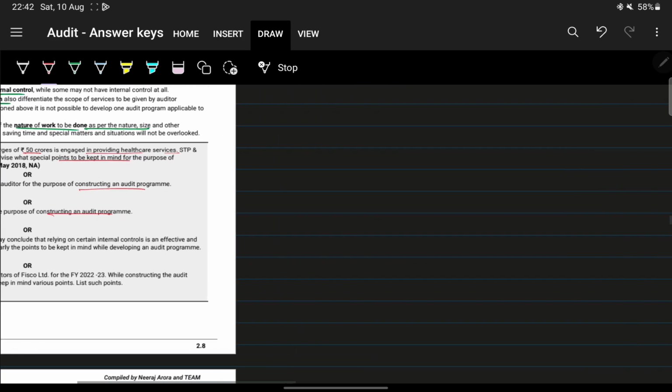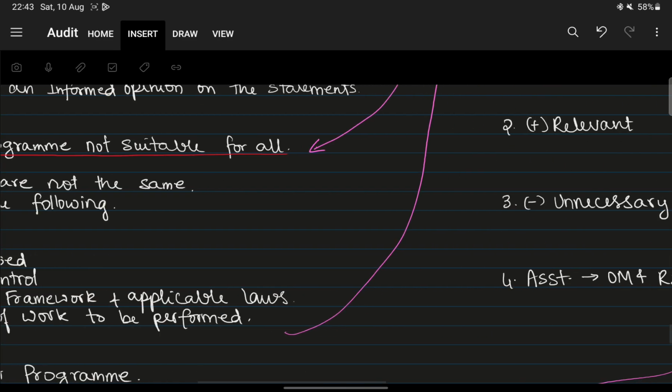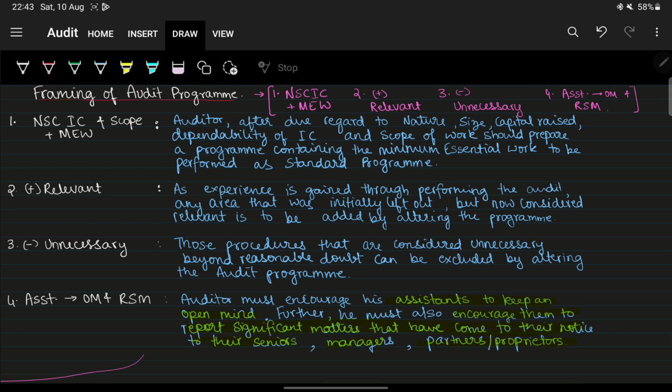First, go to the notes. You have to prepare it by analyzing the nature, size, capital raised, and the internal control, and measure the scope of work that is to be performed, and create a minimum essential work that is to be performed.